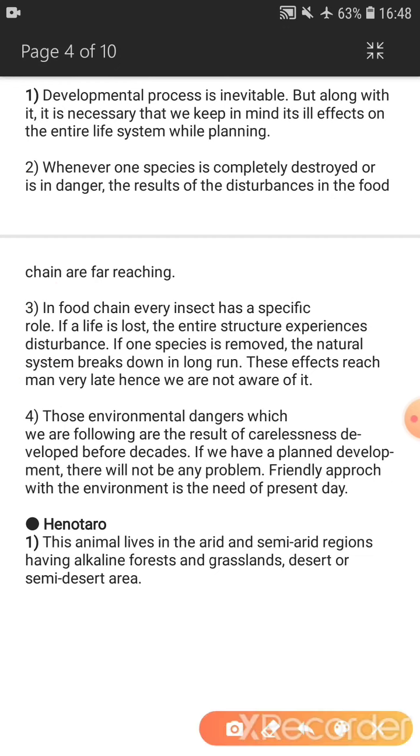Again we will see that when one of the species is destroyed in the food chain, its impact is going to come on the human being at the end. So we have to understand the importance of the food chain, and we have to preserve each and every species.